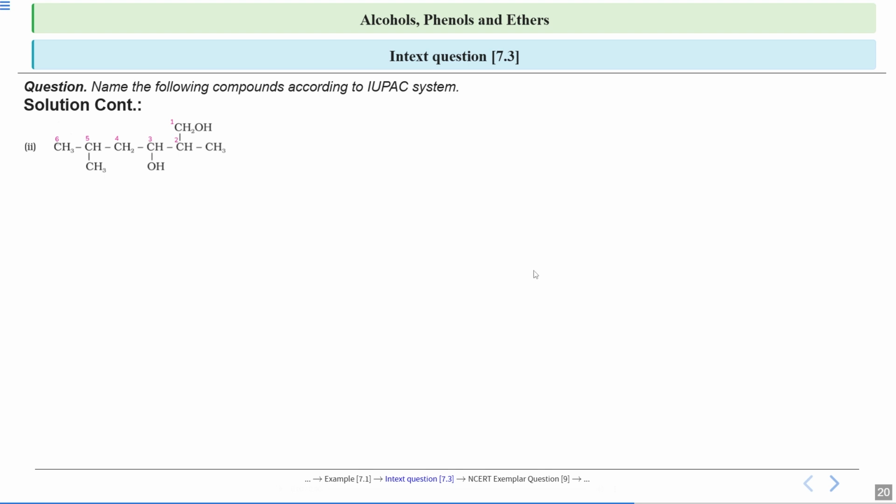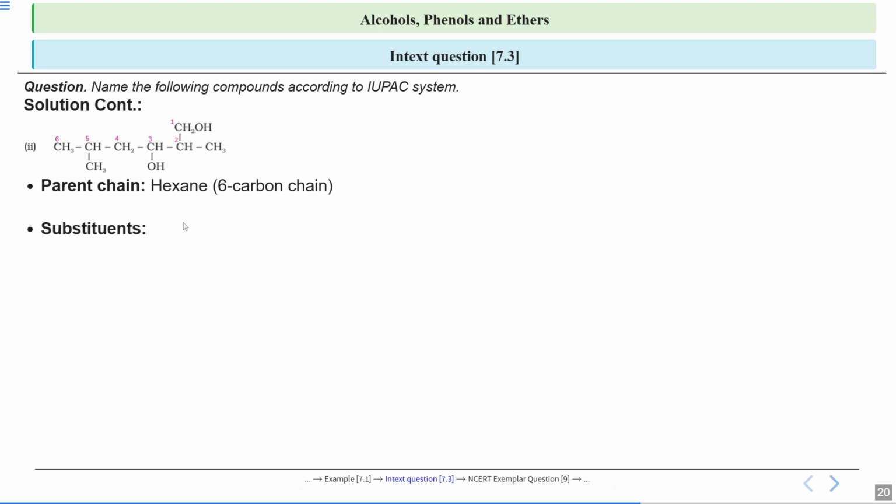Next one, first select the longest carbon chain. Since this carbon has an OH group attached, this carbon will be given more priority, so this will be your first carbon. So 1, 2, 3, 4, 5, 6. So this is your longest carbon chain. Since your longest carbon chain has 6 carbon atoms, the root word will be hexane.